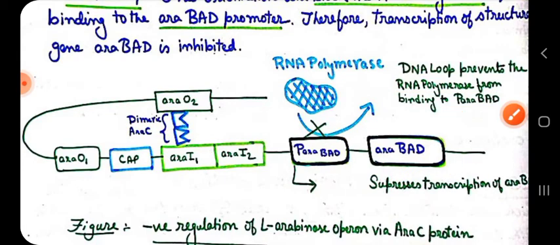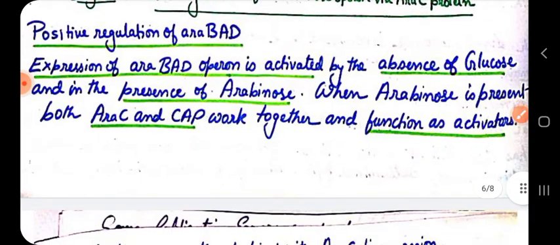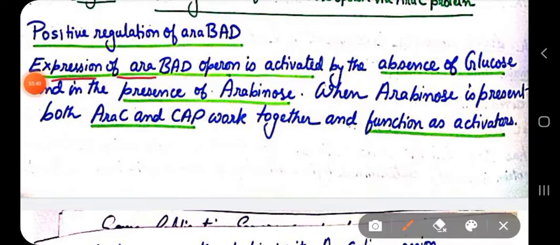Okay, let's see the positive regulation. In the case of positive regulation, expression of the ARA-BAD operon is activated by the absence of glucose and presence of arabinose.